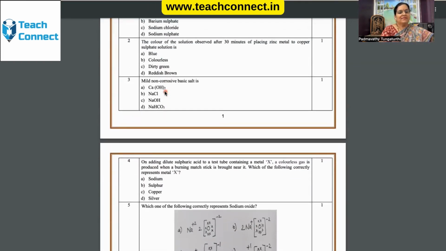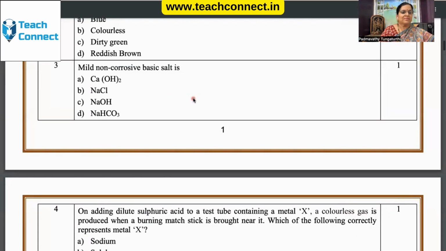Now question number 3, that is, mild non-corrosive basic salt. We know that these are all basic salts: calcium hydroxide, sodium chloride, sodium hydroxide. It should be a mild one, and we see that all bicarbonates are mild, and sodium bicarbonate is the only answer over here. The other 3 are distractors. Mild basic salt is what we have to ask the student to focus upon.